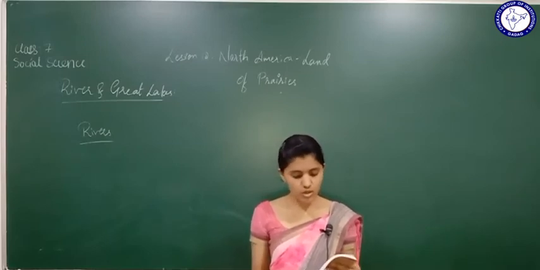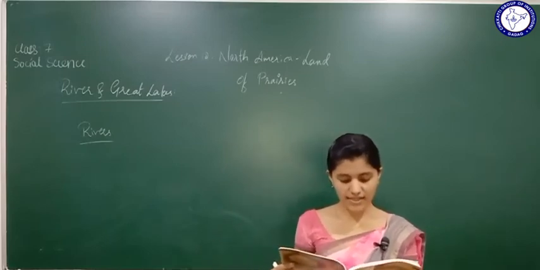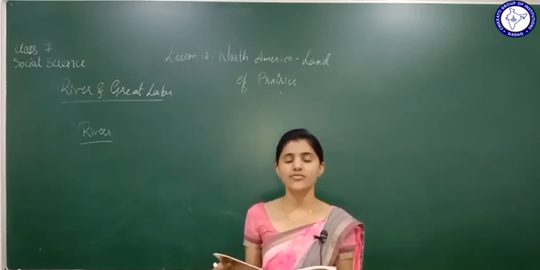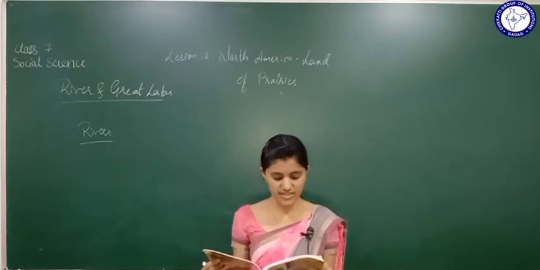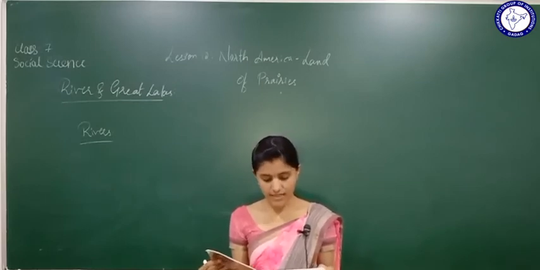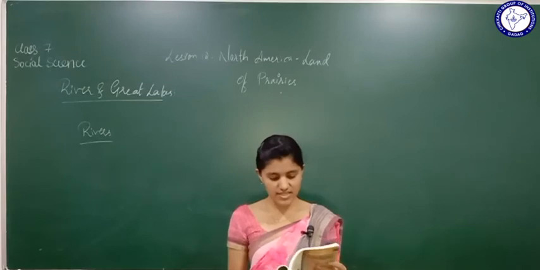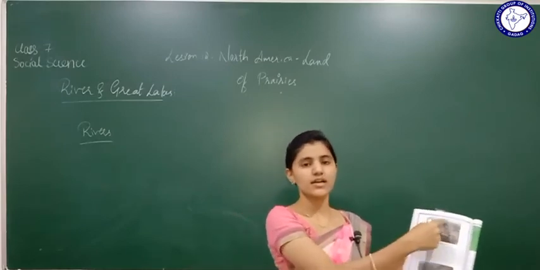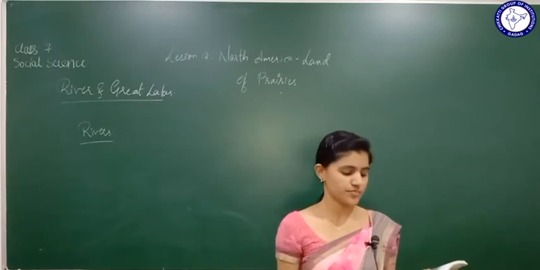The Colorado, Columbia and Fraser are the west flowing rivers. There are a few more rivers which flow towards the west. They are the Colorado, Columbia and Fraser. We can see this Mississippi River here in the image of your textbook.